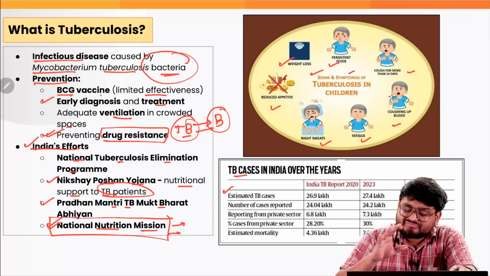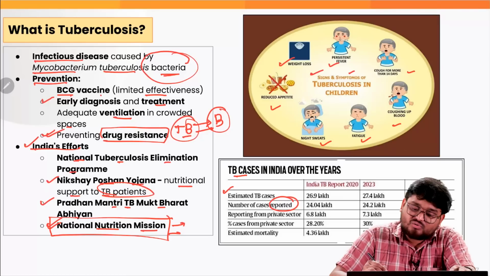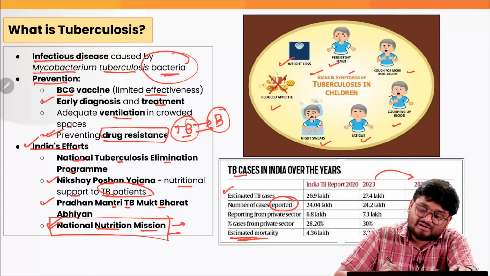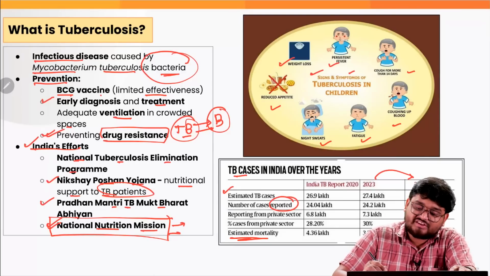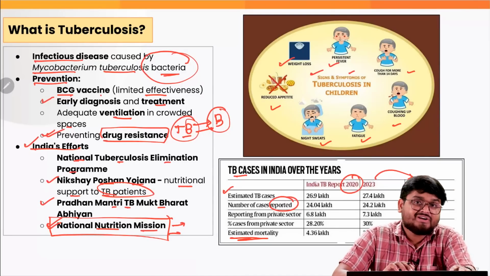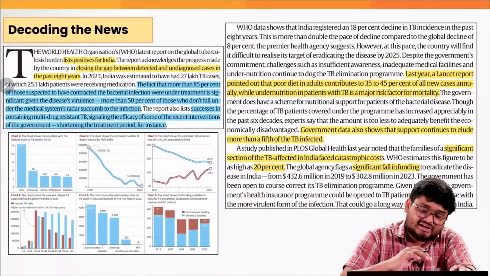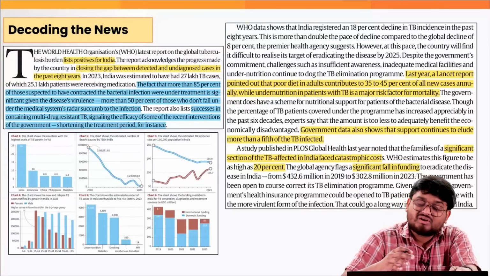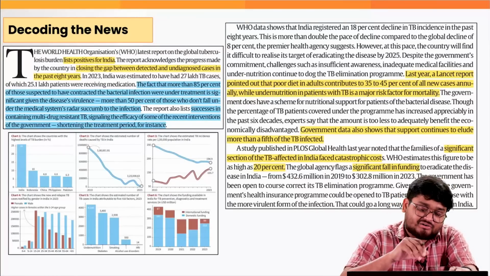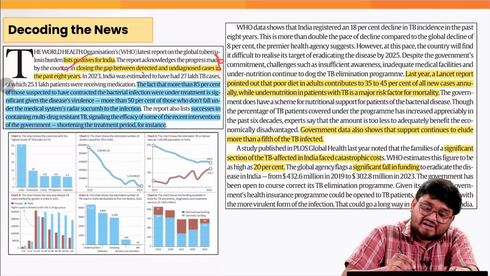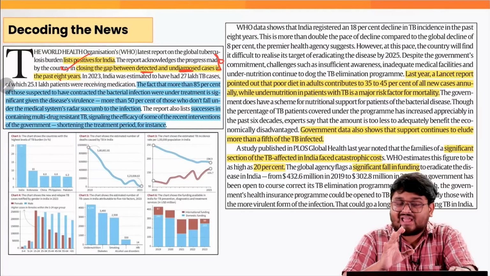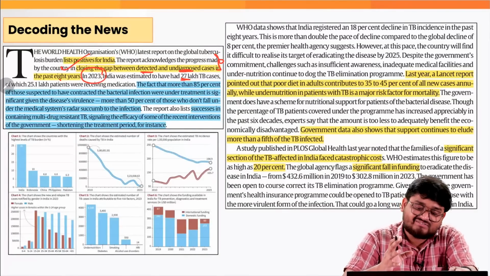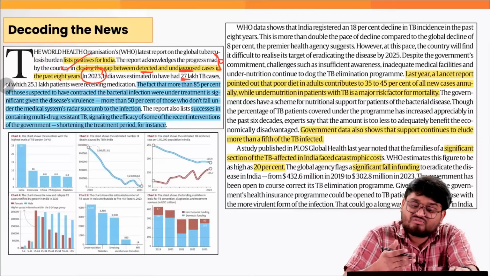And over a period of time, as we can see, the TB cases in India at the reporting stage are at around 25 lakh, which has increased from 2023. Also, the estimated mortality is kind of the same, and it has decreased from 2020 in recent times. Now this article is talking about the recent positive news coming for India when it comes to the management of TB, because India has closed the gap between detected and undiagnosed cases in the last 8 years. In 2023, India is estimated to have around 27 lakh TB patients. It's very important data that all of you can note down.